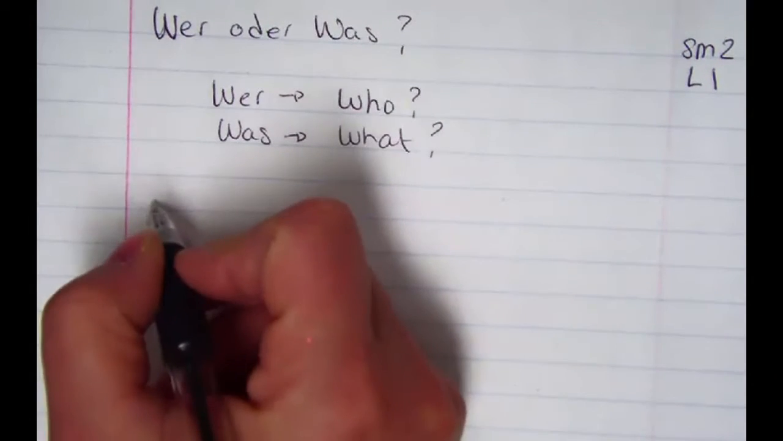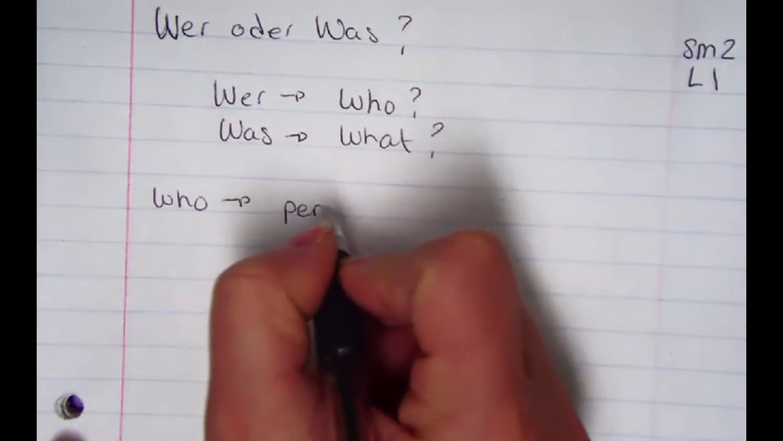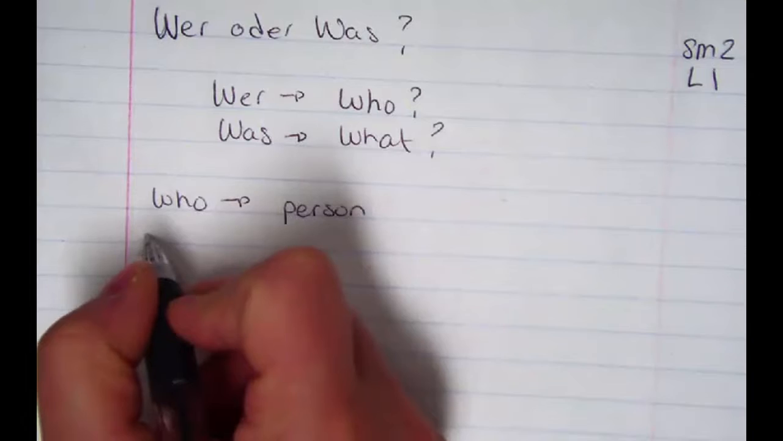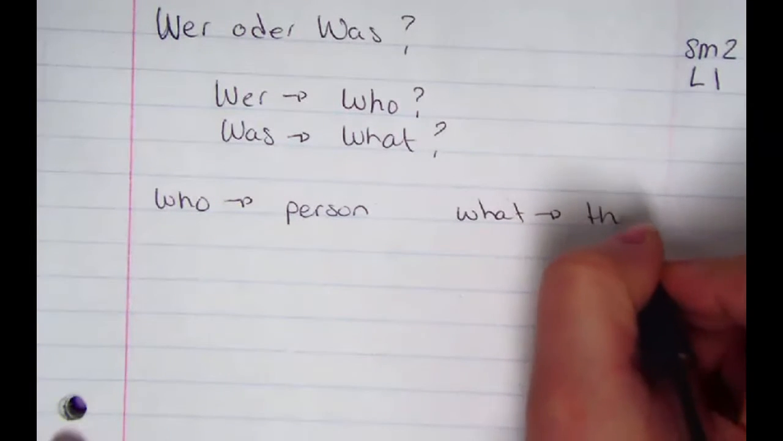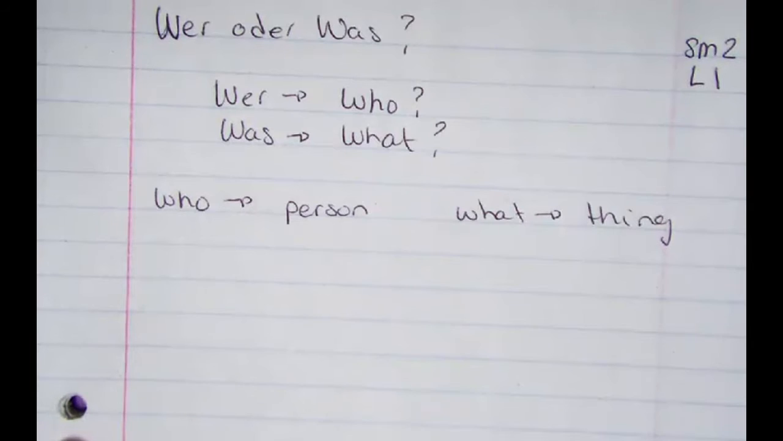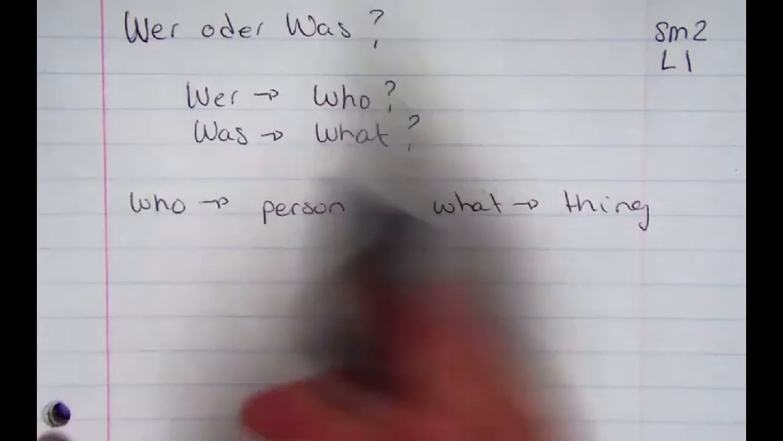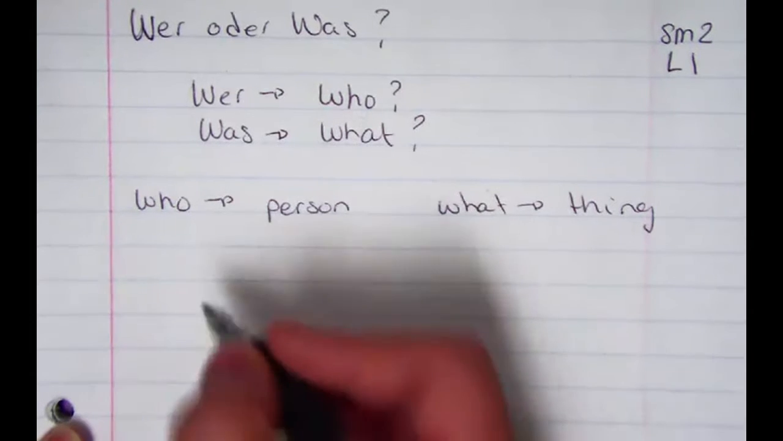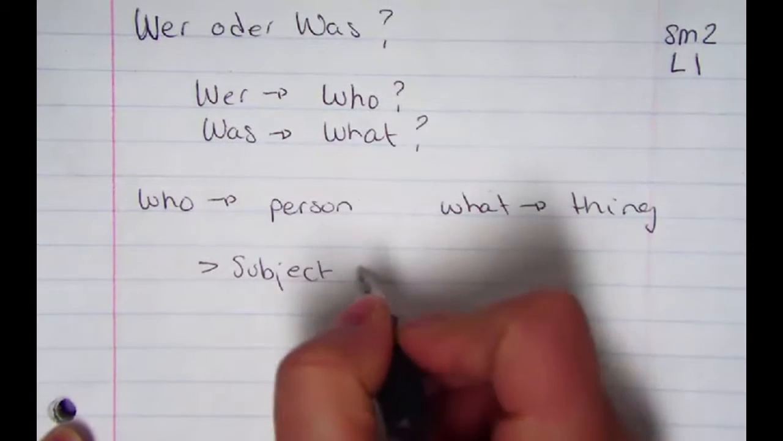Now, when we're asking who and what, you would of course ask who if you're asking for a person, and you would ask what if you're asking for a thing. Now, these two questions are really important in German because when you're asking who or what is doing something, then you're asking for the subject of the sentence.